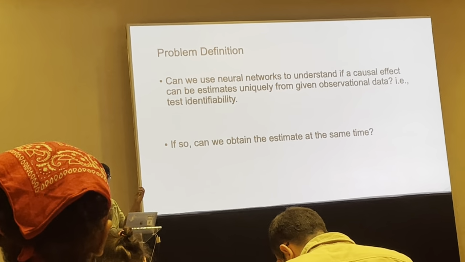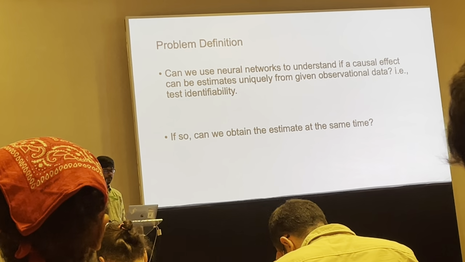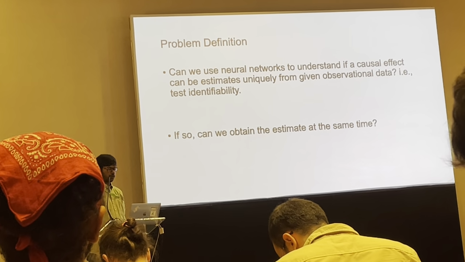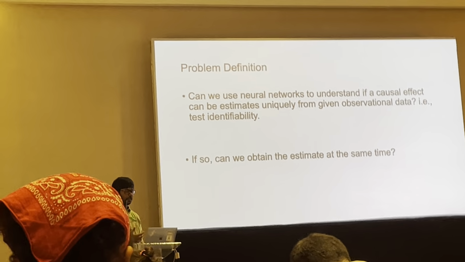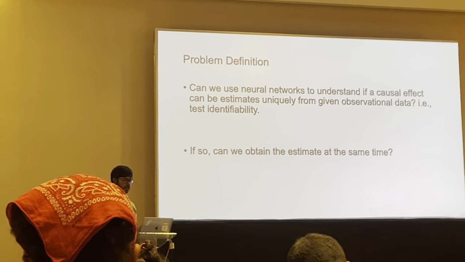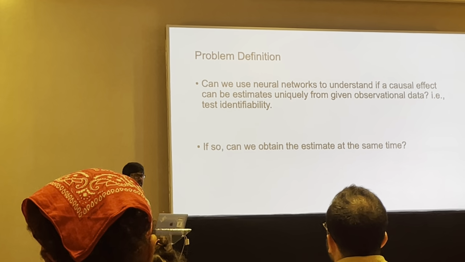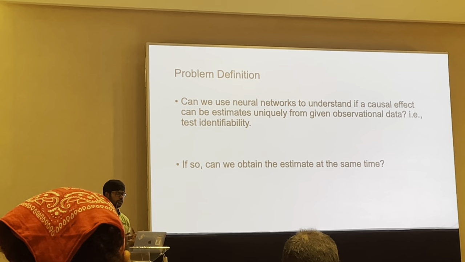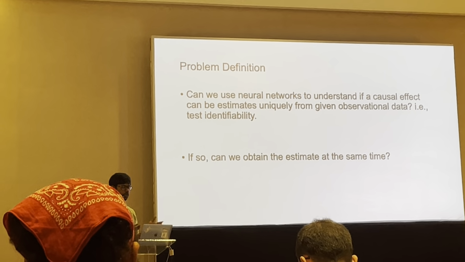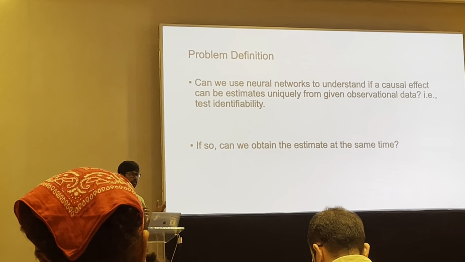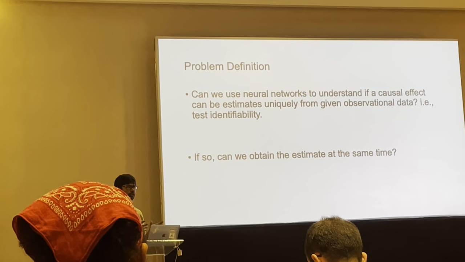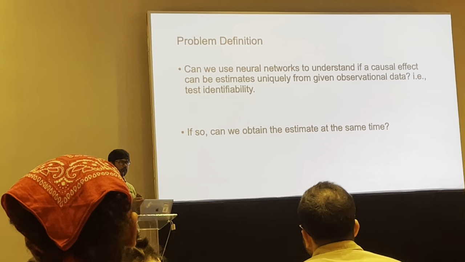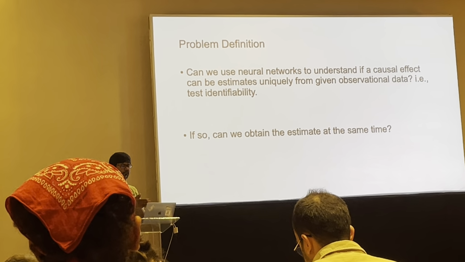Okay, now let's think of another problem: how we can deal with this setup. Can we use neural networks to understand if a causal effect can be estimated uniquely from given observational data? That is testing identifiability. I heard there's one question: okay, we cannot estimate the causal effect uniquely, but can we get a bound or something? Can we actually estimate the causal effect or not? So the question here is not about bounds.